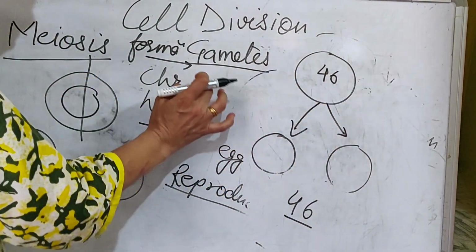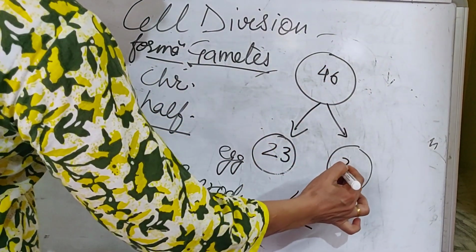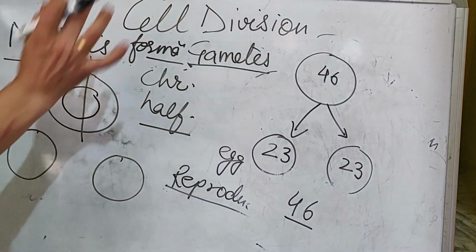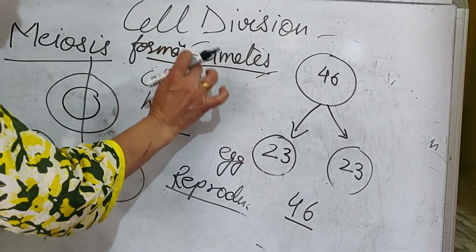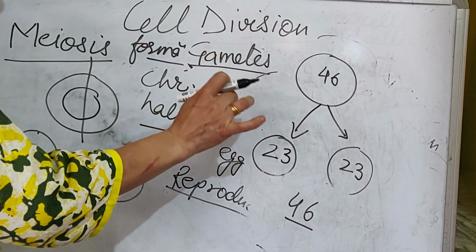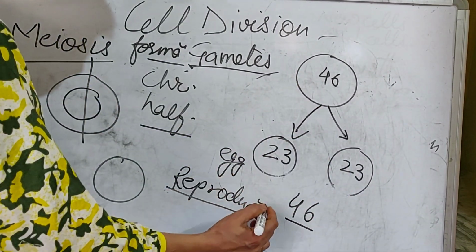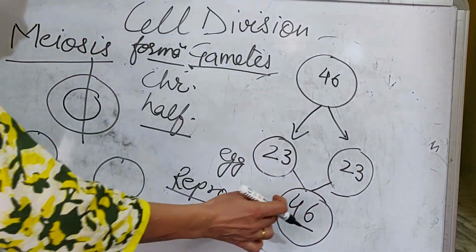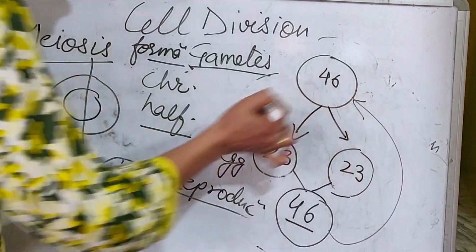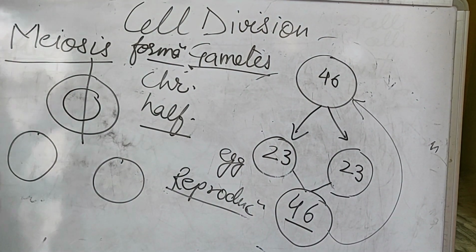So these are the special type of cells in which the chromosome number becomes half. Only in these ones. Special cells, those which are to make the gametes, only in those cells the chromosome number becomes half, so that during the reproduction process when they fuse together they ultimately give rise to the same number which was present in the parent cell. No alteration in the number of chromosomes occurs. So meiosis is required.